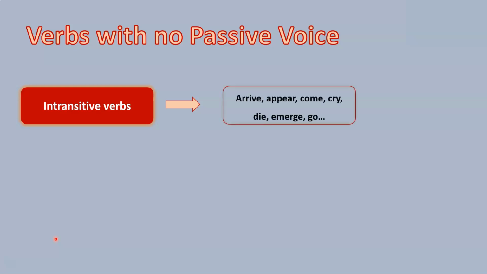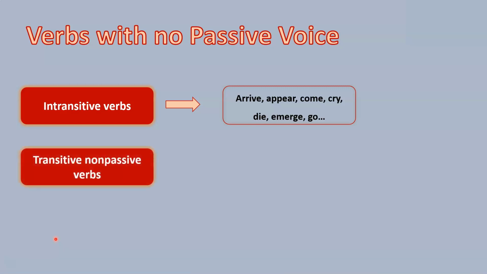Because an intransitive verb does not take objects, right? It's not possible to have an object after intransitive verbs. After intransitive verbs, we are going to get possibly adverbs, right? But direct objects, object complements, they're not gonna happen, okay?